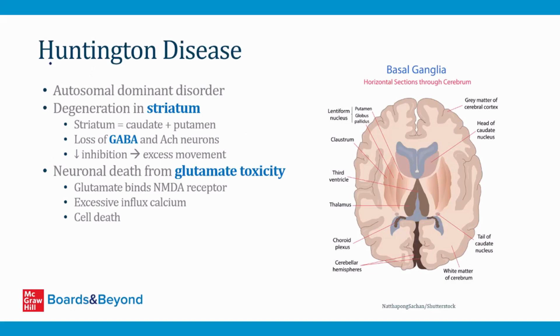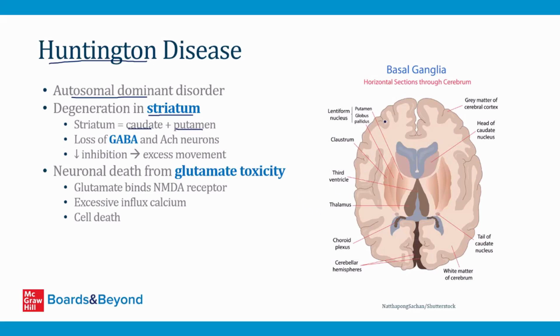Let's start by talking about Huntington disease, which is an autosomal dominant genetic disorder that runs in families, and we'll talk more about the genetics of this condition in just a minute. The underlying cause of Huntington disease is degeneration of the striatum. The striatum is a pair of structures that are part of the basal ganglia, the caudate and the putamen.